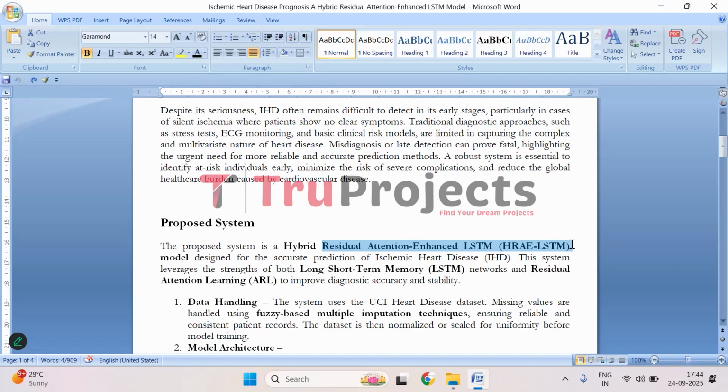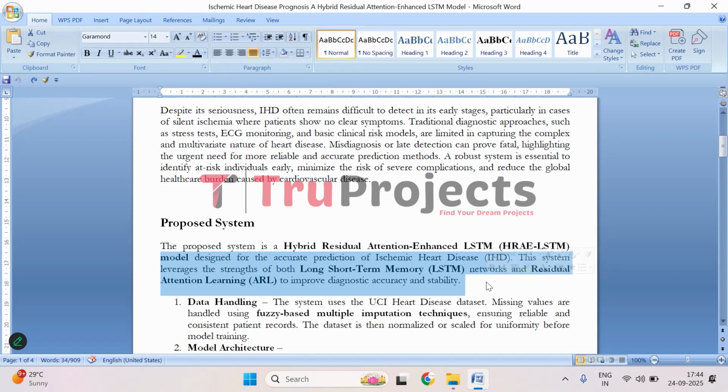Basically, it is a smart computer model that is designed to predict ischemic heart disease more accurately. It works by using two powerful techniques. First, there is LSTM, which is really good at understanding sequences of information like a patient's medical history or health monitoring data over time.